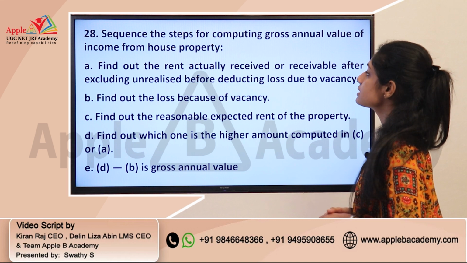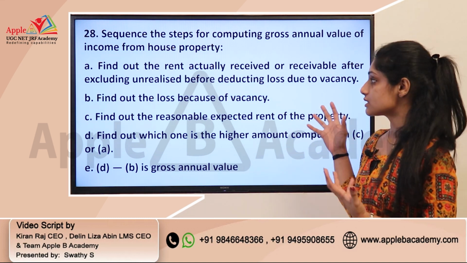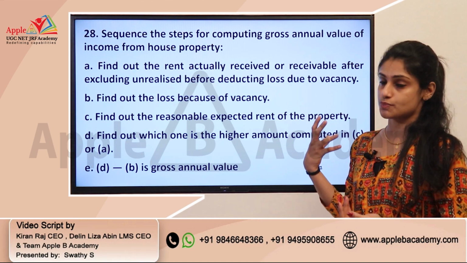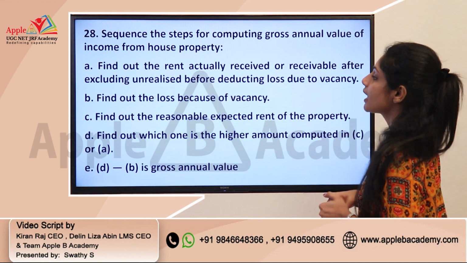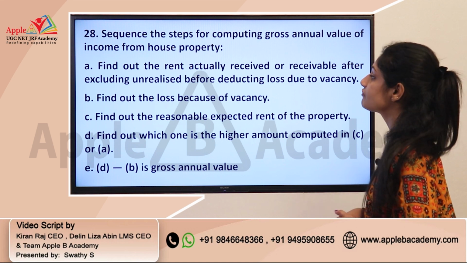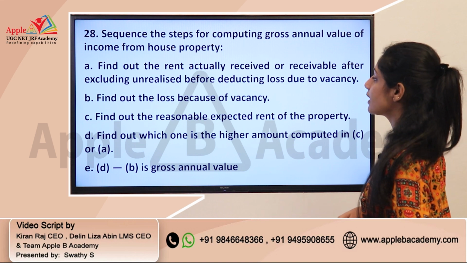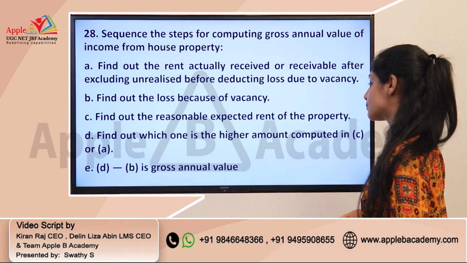Next question: sequence the steps for computing gross annual value of income from house property. This is from income tax, dealing with income from house property, one of the different heads of income. Option A, find out the rent actually received or receivable after excluding unrealized rent, before deducting loss due to vacancy. B, find out the loss because of vacancy. C, find out the reasonable expected rent of the property.